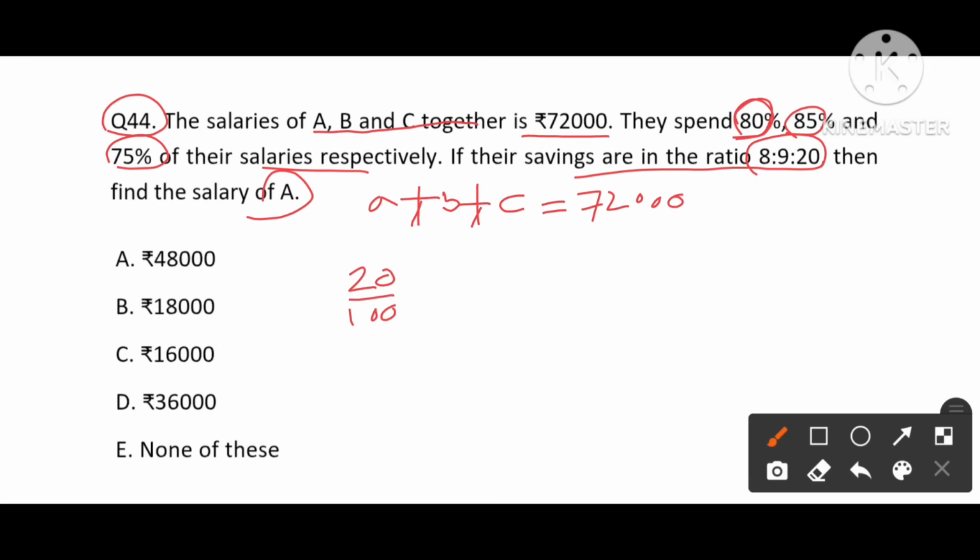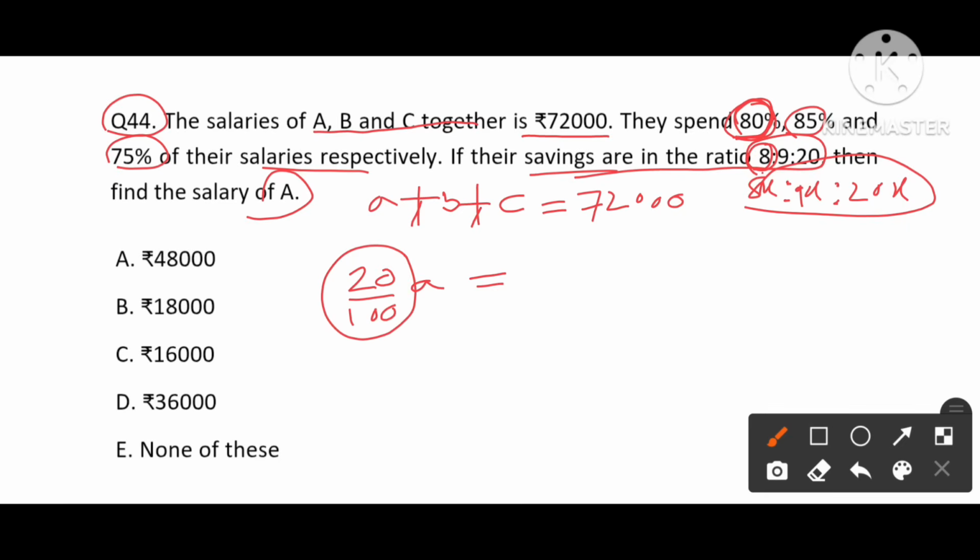20% of A's salary is saving, and the ratio is 8:9:x. So let's assume this ratio as 8x is to 9x is to 20x. This ratio is nothing but a savings ratio. A spends 80% of his salary, which means he saves 20% of salary. So 20% of salary is nothing but 8x.